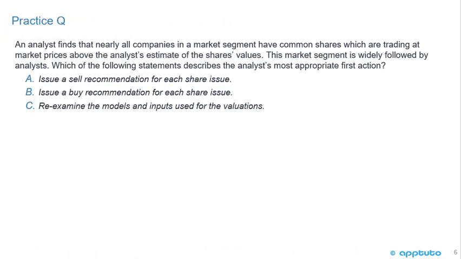So we'll just finish this LOS with two practice questions. An analyst finds that nearly all companies in a market segment have common shares which are trading at market prices above the analyst's estimate of the share's value. This market segment is widely followed by analysts. Which of the following statements describes the analyst's most appropriate first action? A. Issue a sell recommendation for each share issue. B. Issue a buy recommendation for each share issue. Or C. Re-examine the models and inputs used for the valuations.